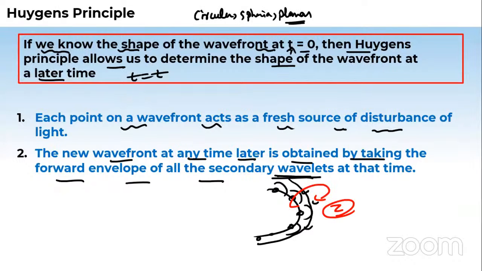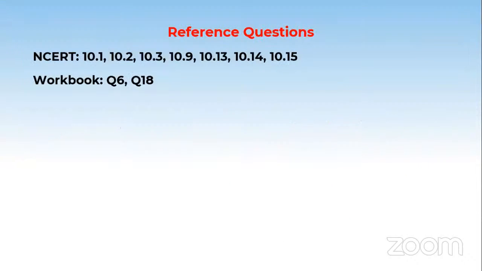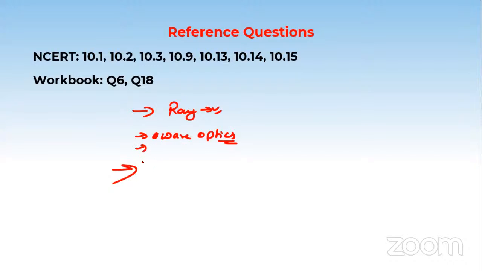Okay, finish. So if all these things are clear, we can end the class now. Simple. So remember, the conclusion is this: we started with ray optics, a little bit of revision. Then we have seen wave optics. And at last we have seen Huygens principle somewhat.